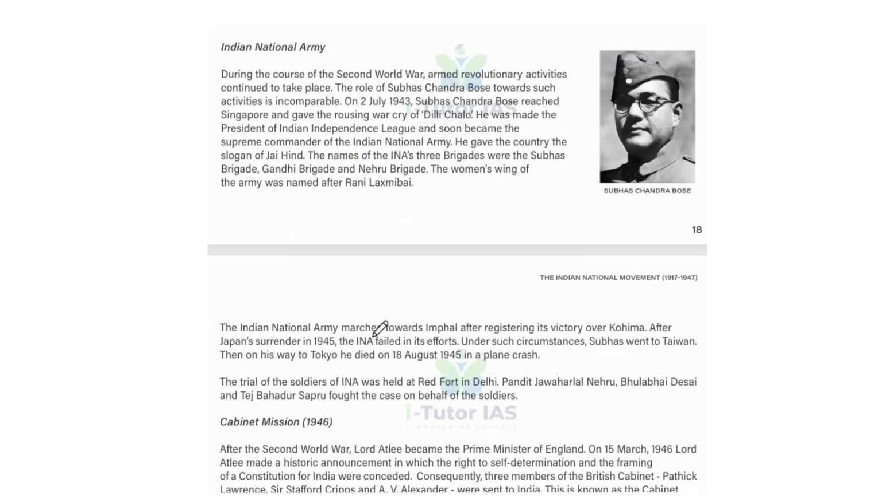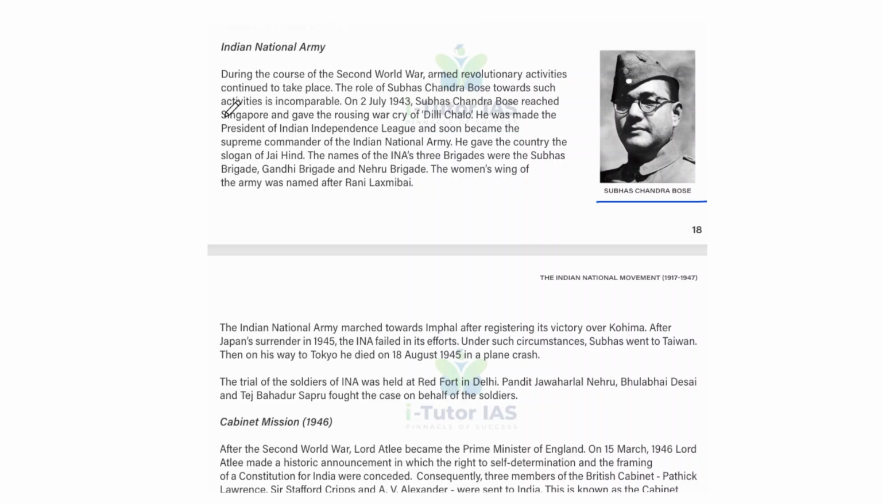Okay. And the Indian National Army was there under Subhash Chandra Bose. So during the course of the Second World War, armed revolutionary activities continued to take place. The role of Subhash Chandra Bose in such activities is incomparable. And on 2nd July 1943, Subhash Chandra Bose reached Singapore and gave the rousing war cry of Delhi Chalo. And he was made the President of the India Independence League and soon became the Supreme Commander of the Indian National Army. And he gave the country the slogan of Jai Hind.